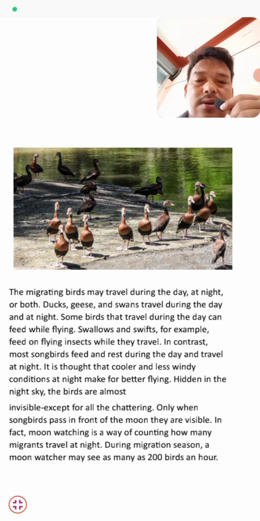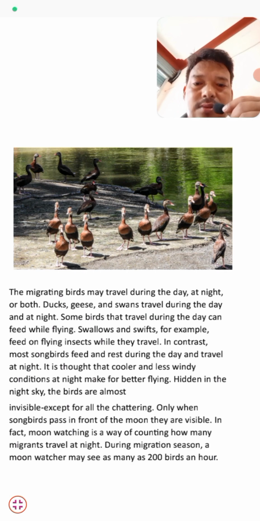So how do they feed themselves? They can feed while flying, swallowing and sweeping. For example, they feed on flying insects while they travel.